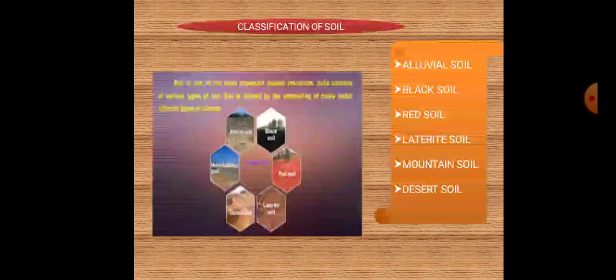First we will see about alluvial soil. These soils are found in the regions of river valleys, floodplains, and coastal regions. They are formed by the deposition of silt by running water. It is the most productive of all soils. This is suitable for cultivation of sugarcane, jute, rice, wheat, and other food crops also.